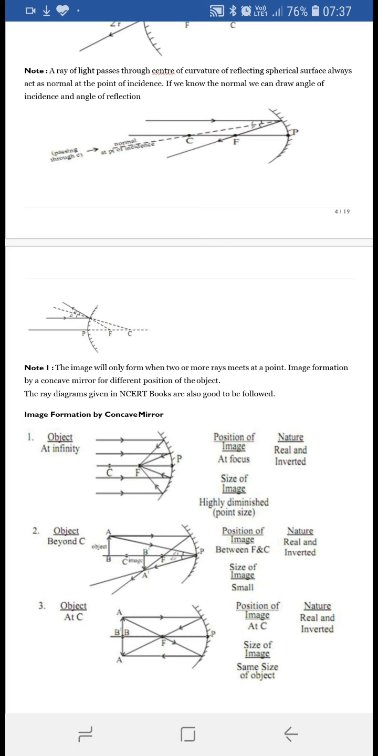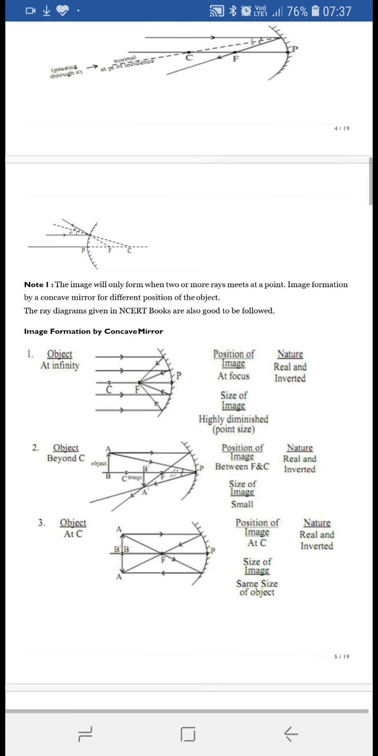So here we will see how the image formation takes place by the concave mirror. Suppose the object is at infinity. Infinity means at a far distance which we cannot calculate. Then the light rays traveling from this object will be parallel to the principal axis. As the rays travel parallel to the principal axis, after reflection they will meet at focus. So the position of the image will be at focus.